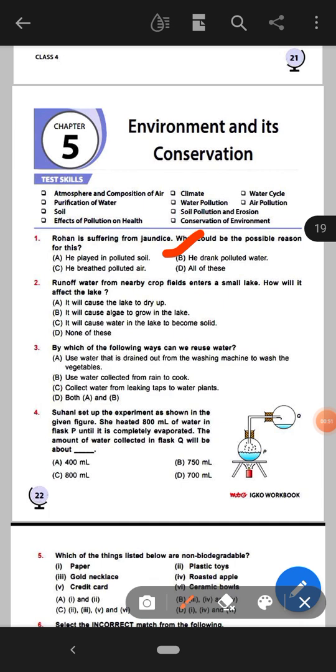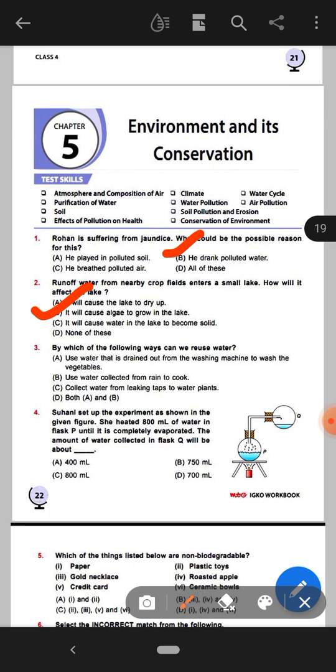Next question, runoff water from nearby crop fields enters a small lake. How will it affect the lake? Here the right answer will be option B. It will cause algae to grow in the lake.